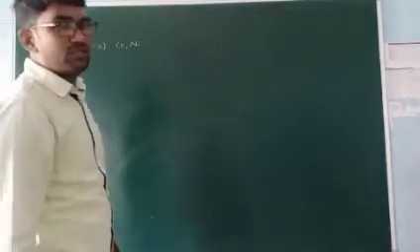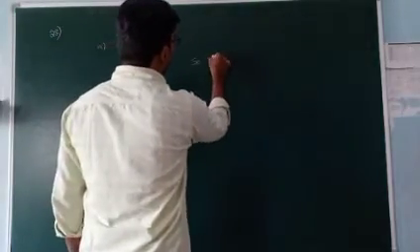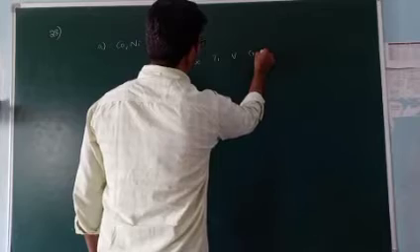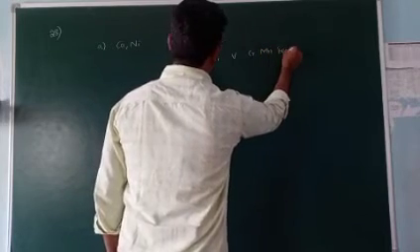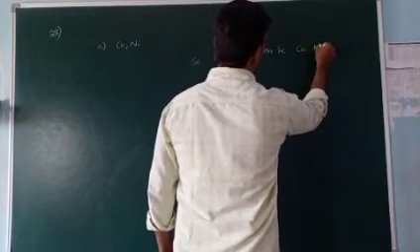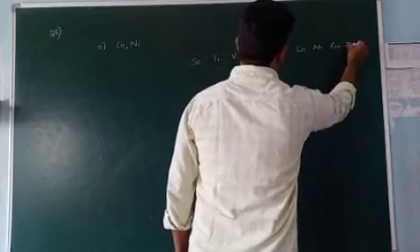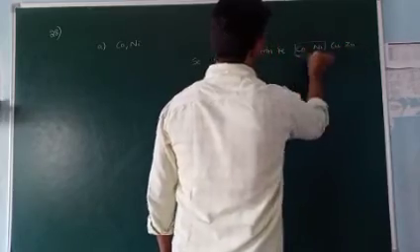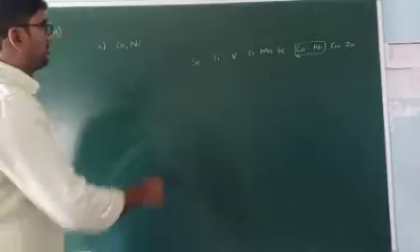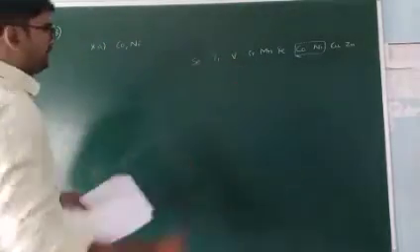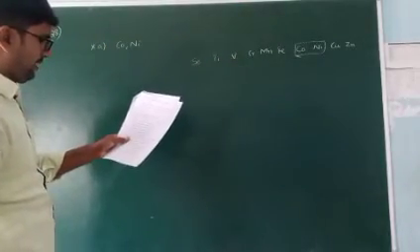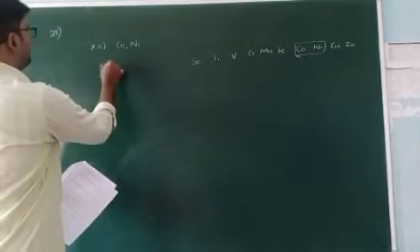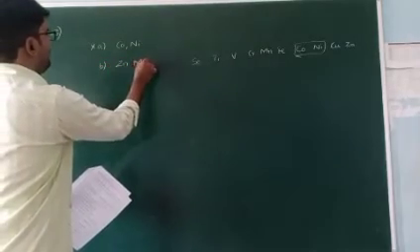We know the series: scandium, titanium, vanadium, chromium, manganese, iron, cobalt, nickel, copper, zinc. Cobalt and nickel do not have the same atomic radius, so this is not the correct answer, because atomic radius decreases across the period. Next, zinc and molybdenum.